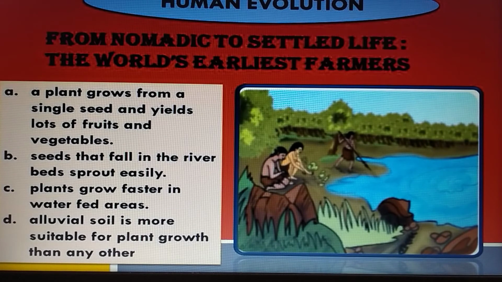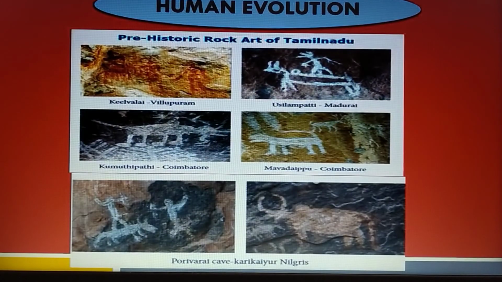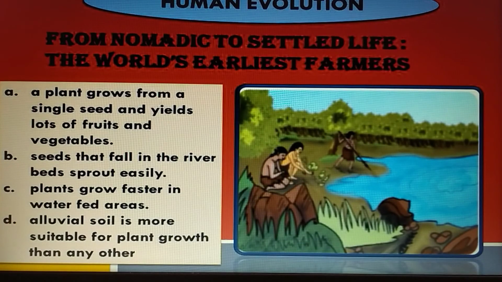Seeds that fall in river beds sprout easily. Plants grow faster in water-fed areas. Alluvial soil is more suitable for plant growth than any other.